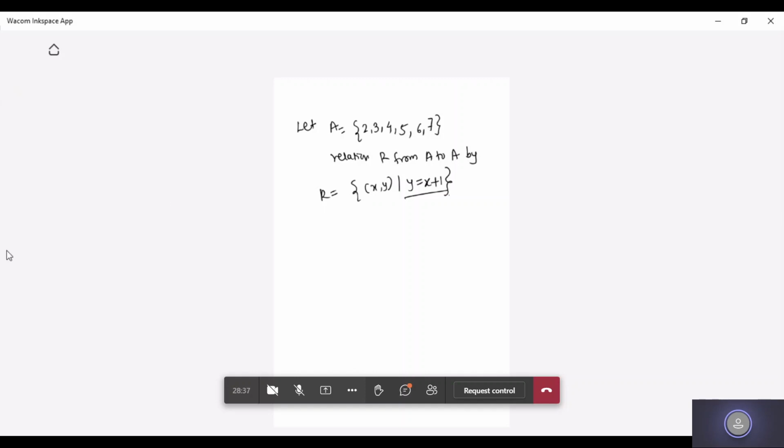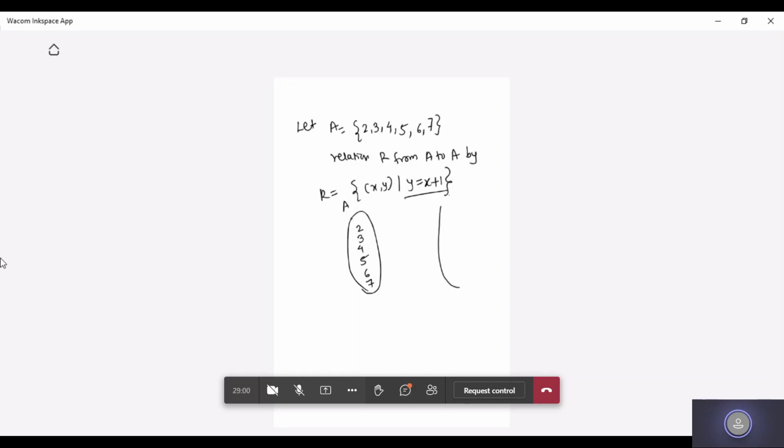I'll just draw one diagram and you will come to know how you are correlating the elements from A to A, I mean, for that set itself. See this. Suppose this is set A. What are the elements they have given? 2, 3, 4, 5, 6, 7.